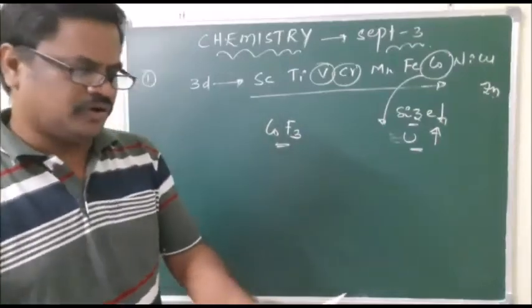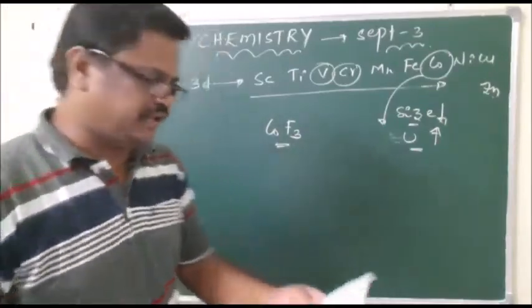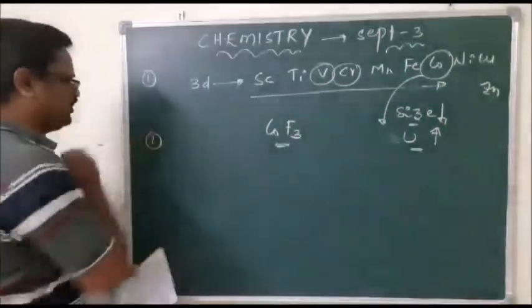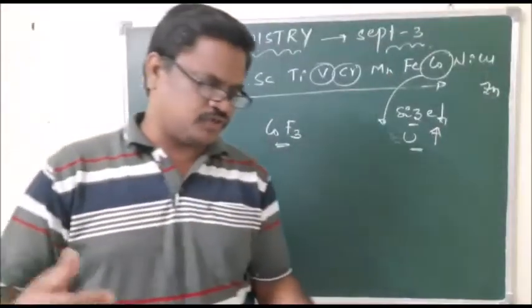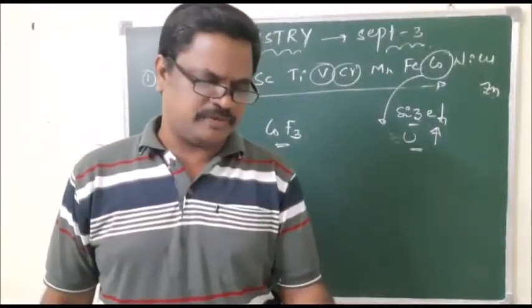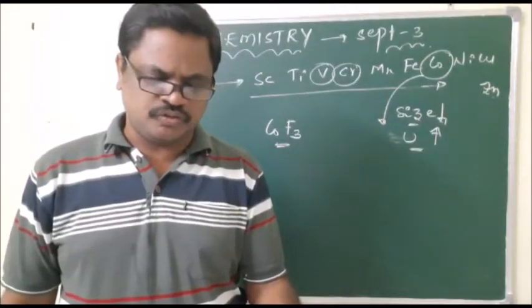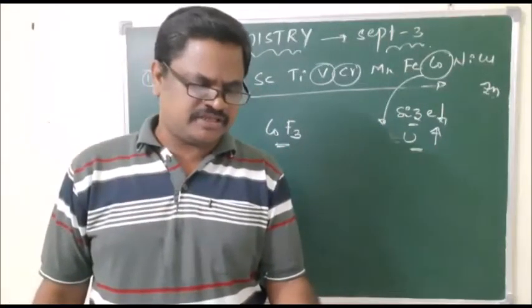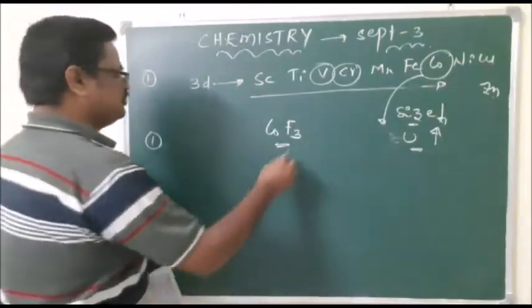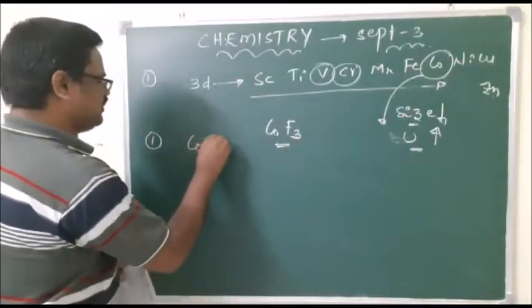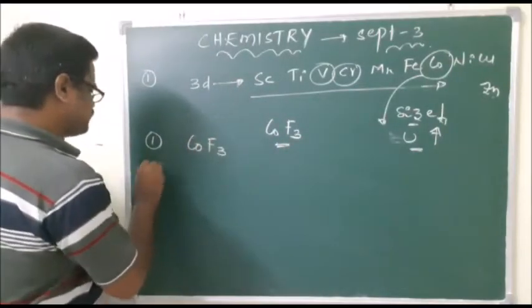This is what is given in the schedule. And if you move to the first question in the additional questions, the ability of fluorine to stabilize the highest oxidation state due to its lattice energy, the same thing is given, and the answer is also CoF3. CoF3 is the answer.